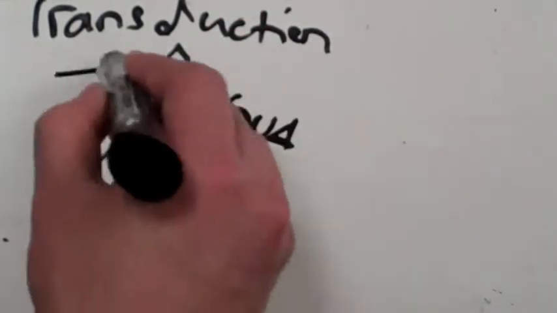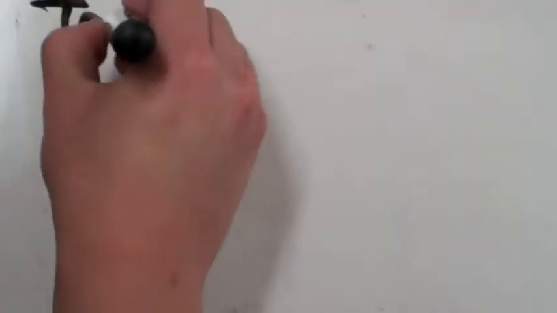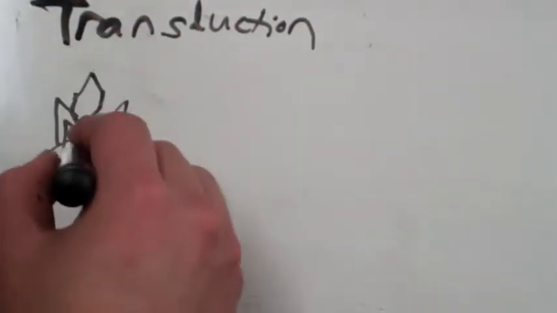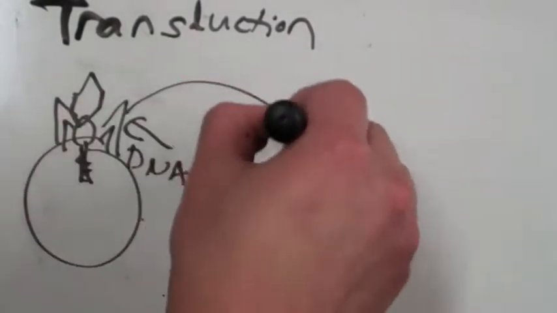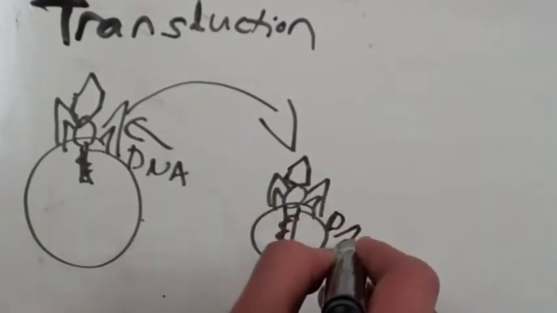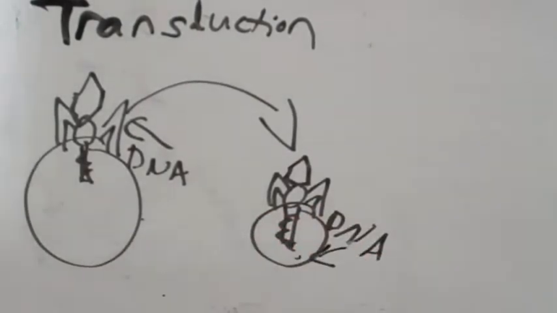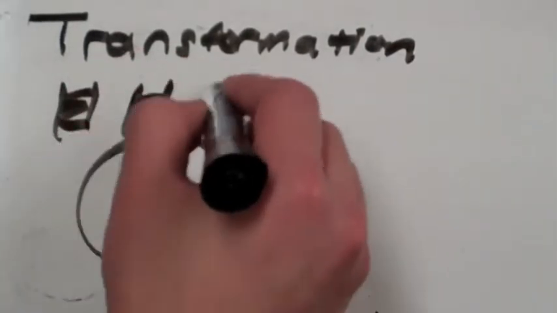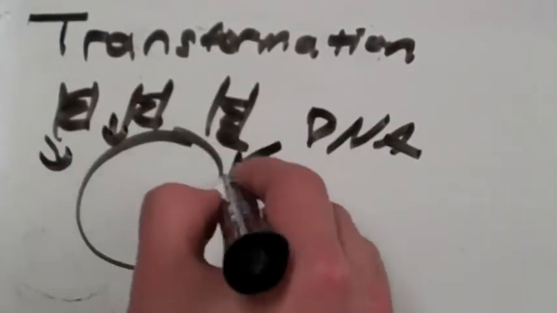The first type is called conjugation. Conjugation is when the two organisms exchange genetic material. They require contact and are connected by plasmids. Another type is transduction. This is when a virus takes genes from one bacteria to another. The last is called transformation. This is when bacteria take up DNA from the surrounding environment.